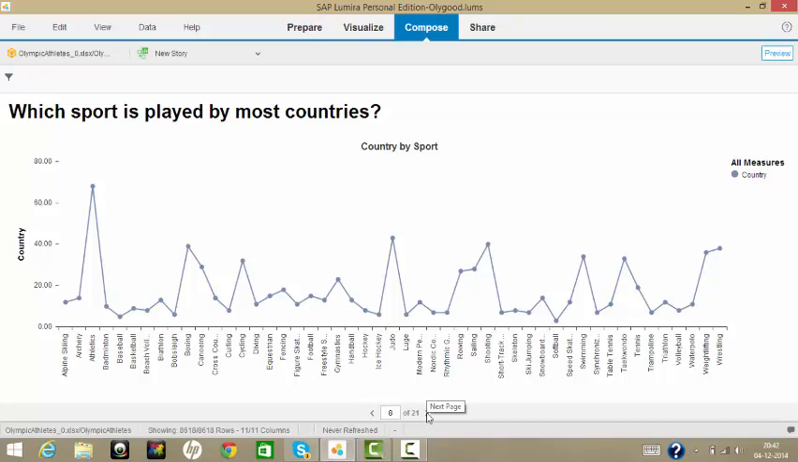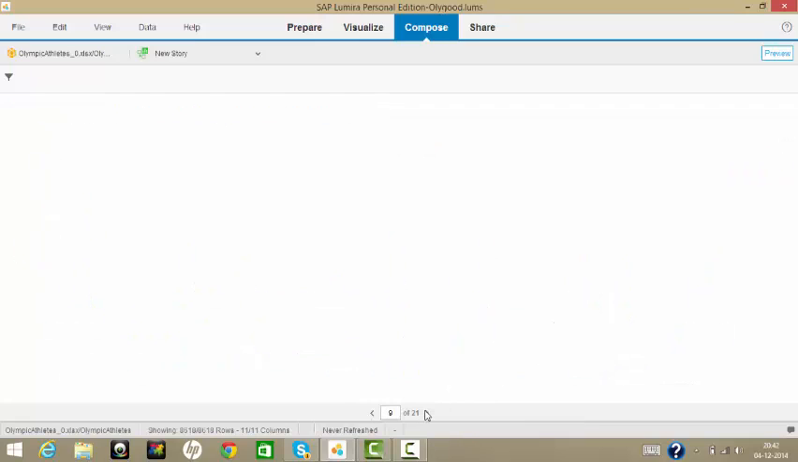This is how many different countries win medals in a particular sport. Like athletics again, 68 countries have won medals in it. That's because of the number of events. Boxing, 39 countries. Cycling is played in over 32 countries. So this is country by sport line chart.